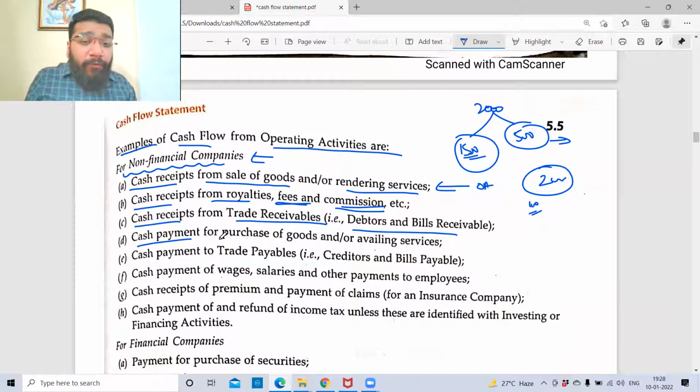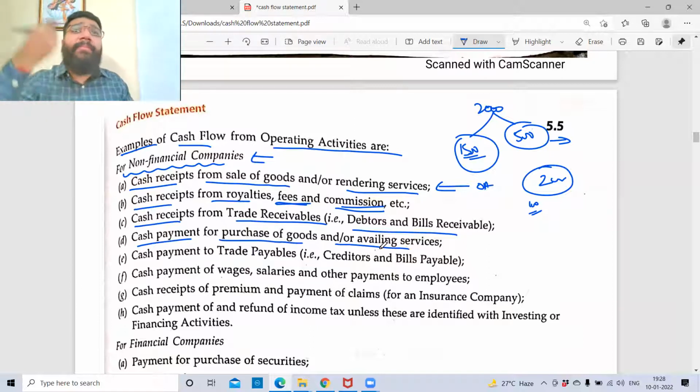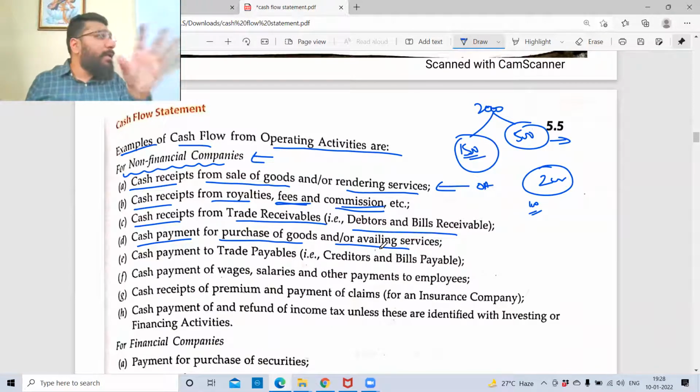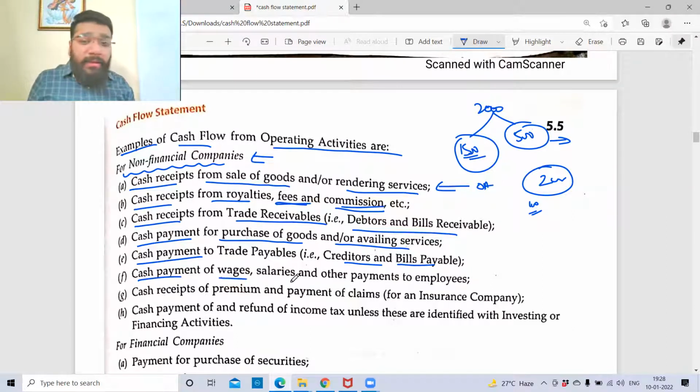Cash payment for purchase of goods and availing services. I've made the purchase of raw materials, traded goods. I'm giving fee to my chartered accountant for whatever service he's doing for me. I'm giving fee to the lawyer. So all these are operational activity, that is for the main business. Cash payment made to the creditors and bills payable. Cash payment of wages to those working in my factory, the employees working in my office, and other payments to employees.